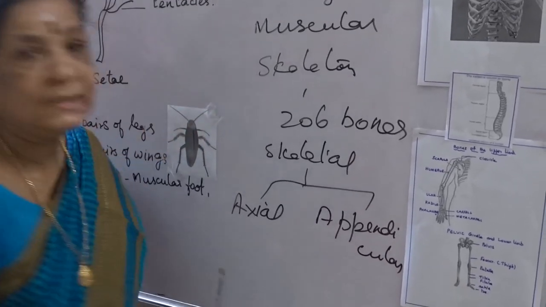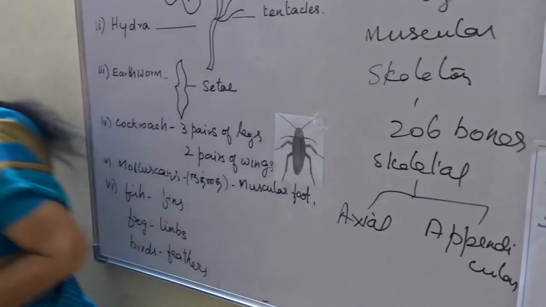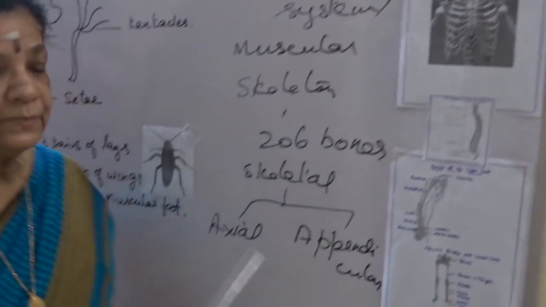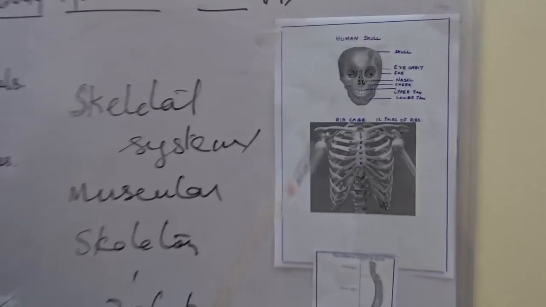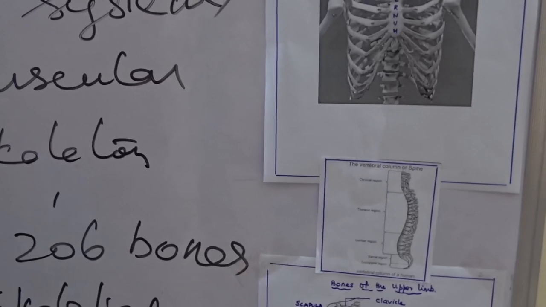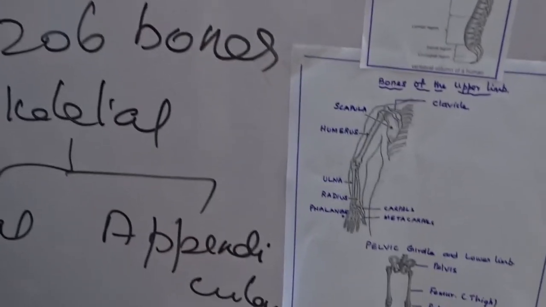Axial skeleton includes the skull, rib cage and vertebral column. Appendicular skeleton includes the upper limb and lower limb.